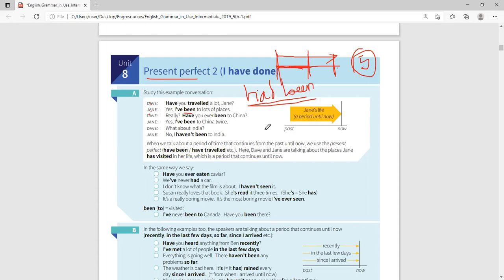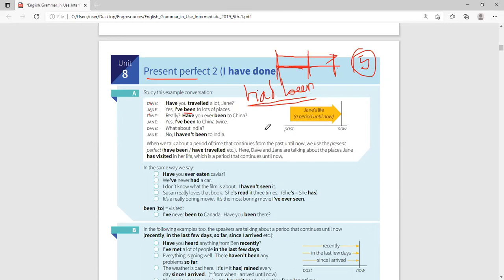What about India? And Jane says, no, I haven't been to India. I have not been to India. So when you hear someone saying, have you ever, it's in your life. Have you ever eaten a crocodile's meat? And Muhammad will say, no, I have never eaten, meaning from the time he was born up to now. So I have never eaten from that time up to now.